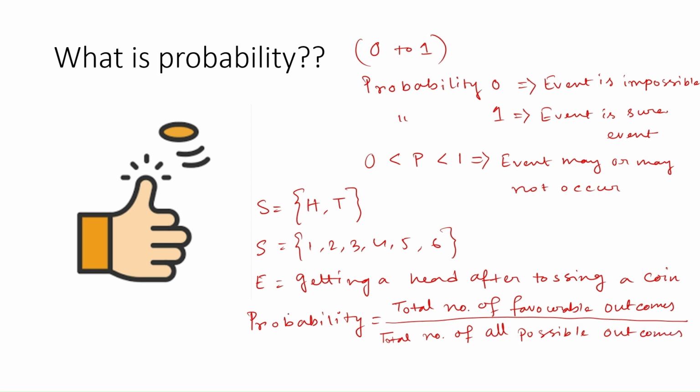So this is the mathematical formula for calculating probability.